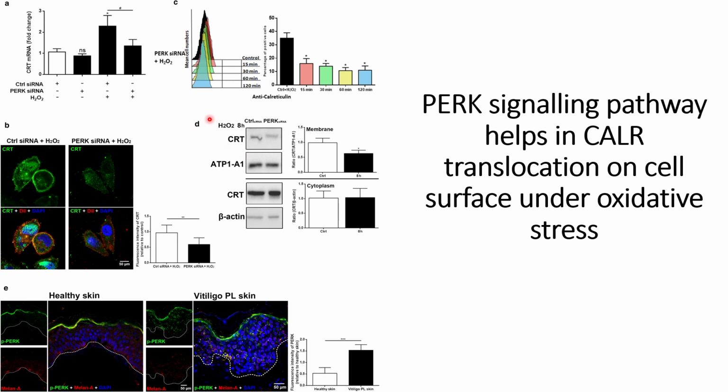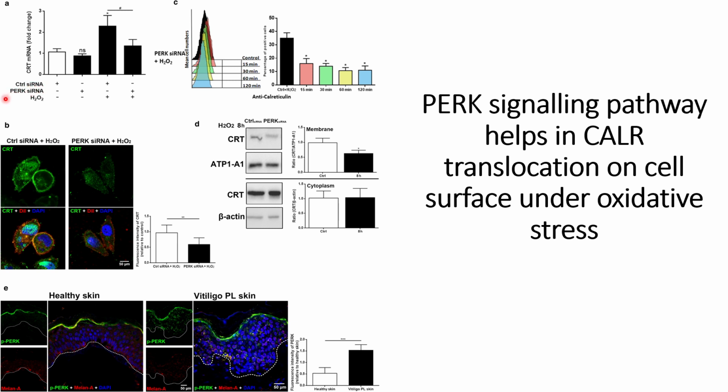To validate this hypothesis, the first experiment they did is to use PERK siRNA, or small interfering RNA. The function of siRNA is to disrupt the production of the protein against which this siRNA has been designed.